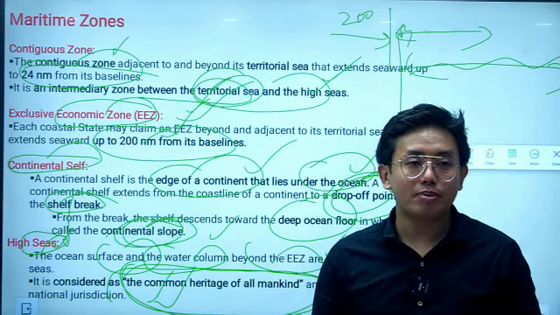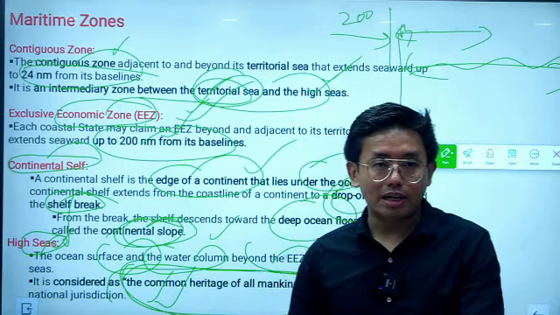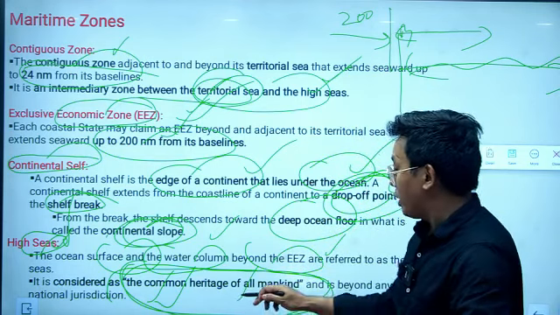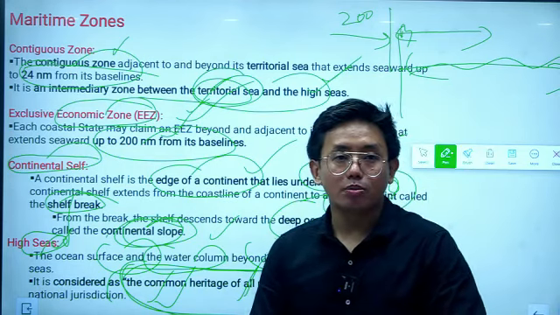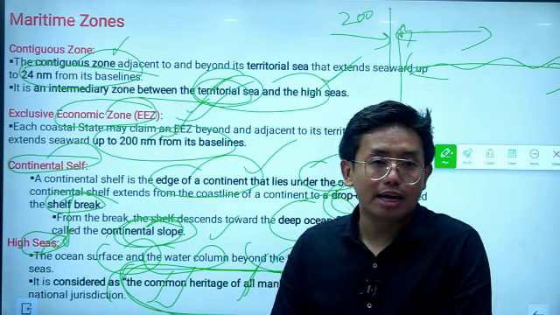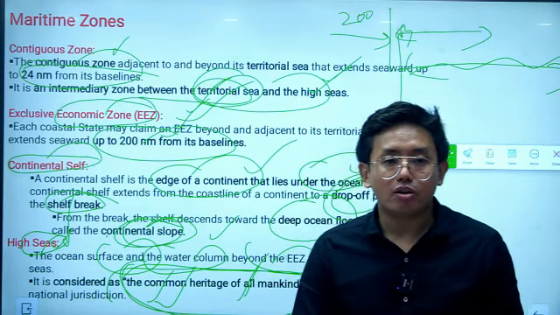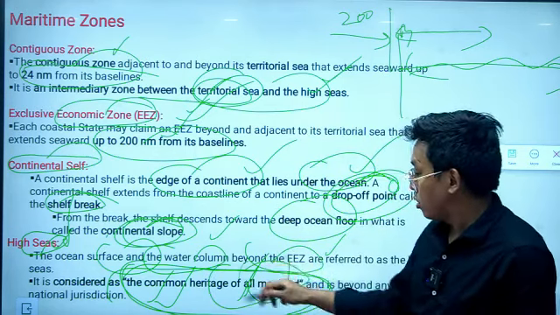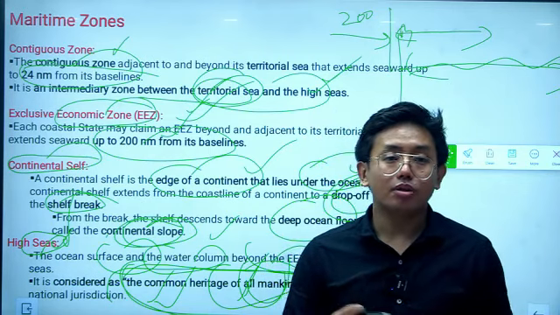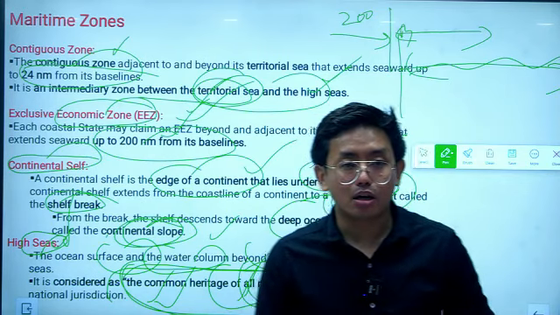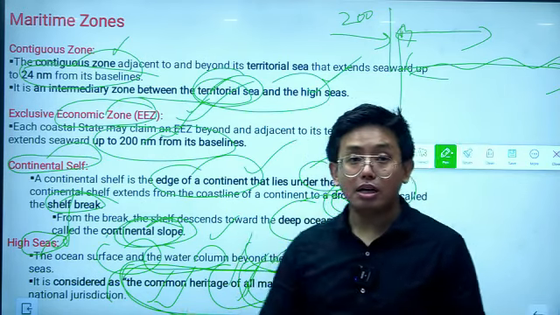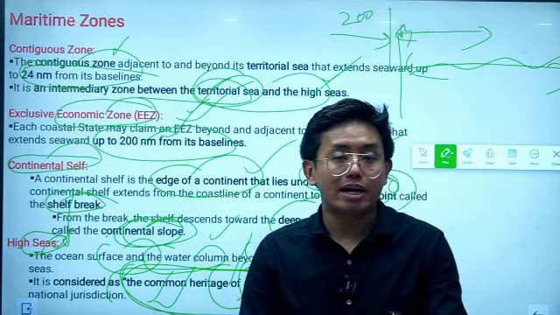In the exam you might be asked which of the following maritime zones is called the common heritage of all mankind. So you have to know that the high seas are called the common heritage of all mankind, because in the high seas the countries can perform any economic activities, okay. So the right of innocent passage, even other military activities, are allowed in the high seas. So these are all important facts about the maritime zones.